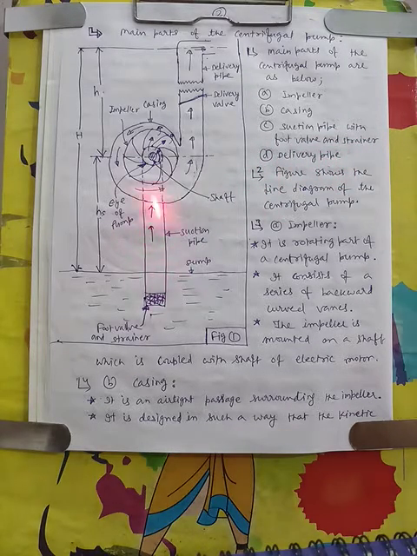This is the suction pipe, of which one end is in the sump and the other end is connected at the inlet of the centrifugal pump, just at the center, on the behind side of this view.